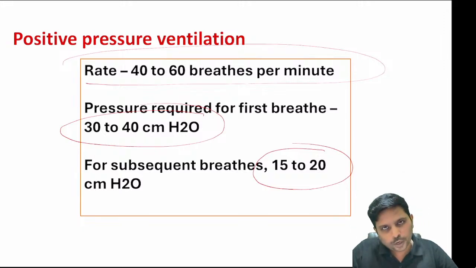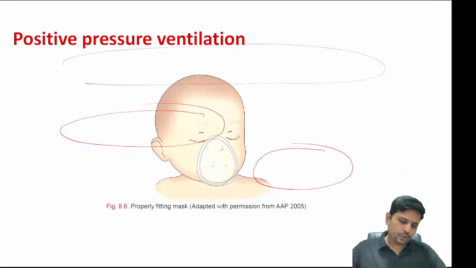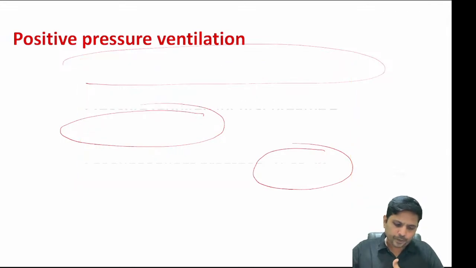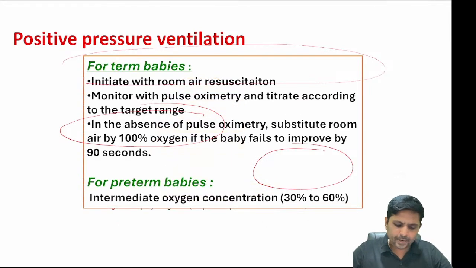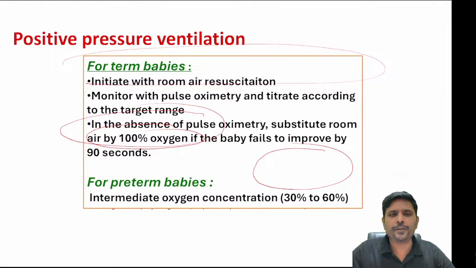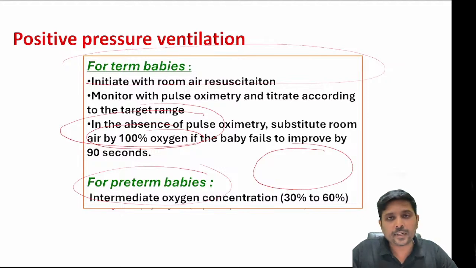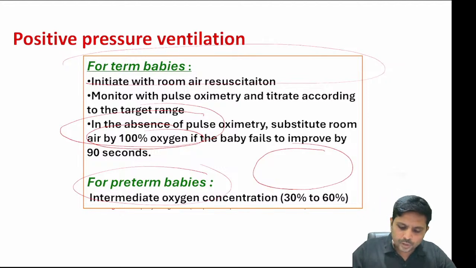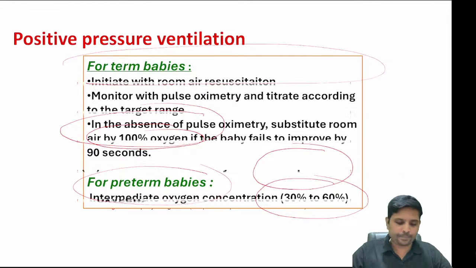So that's all, the points about neonatal resuscitation are over. What are all the things I told you? Positive pressure ventilation, bag and mask. You need to draw bag and mask ventilation. For a term baby, you always need to give 100% oxygen when you give bag and mask. For preterm babies, even high oxygen content is somewhat injurious, so you use 30 to 60% oxygen concentration rather than 100%.